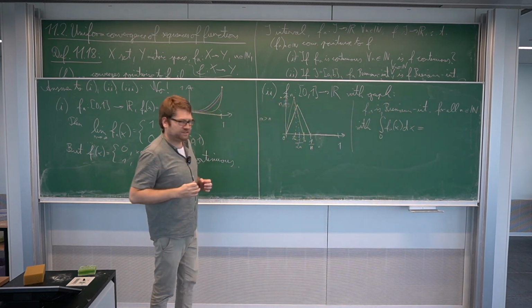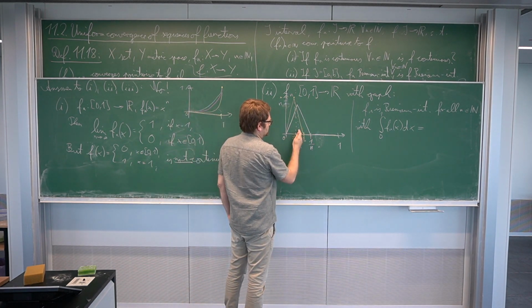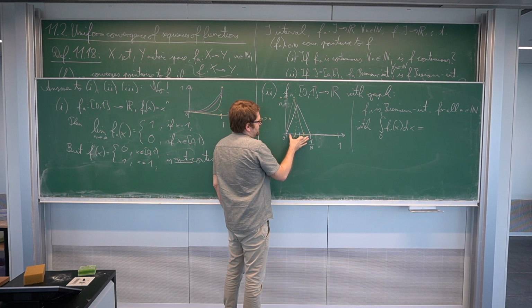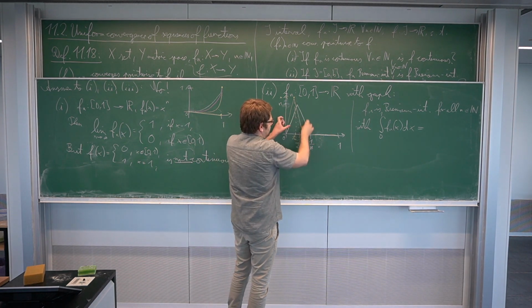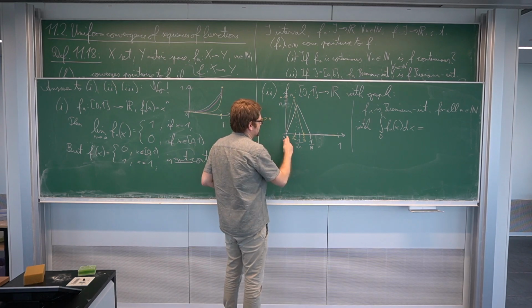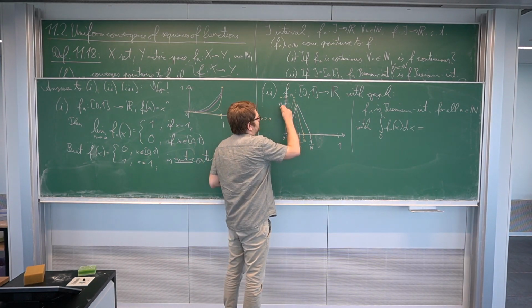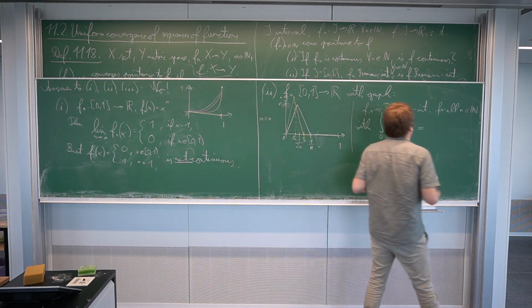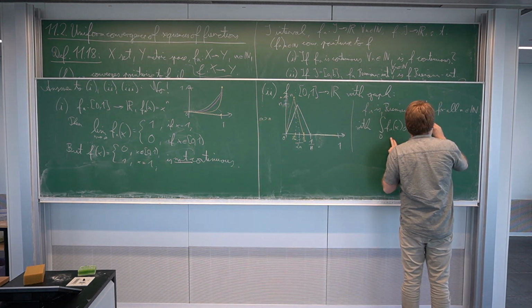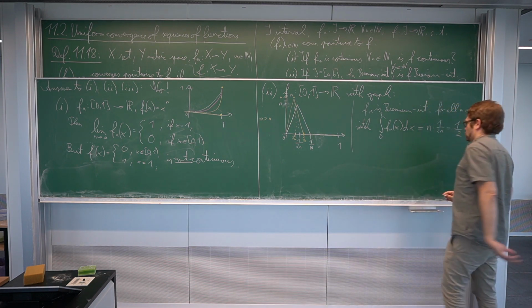So this is the surface area under the graph here. So we have an equilateral triangle, and if I take the two halves of the triangle and put them together, I get a rectangle, and this rectangle has length 1 over 2n, and here we have n. So the integral here would be n times 1 over 2n, which is 1 over 2.